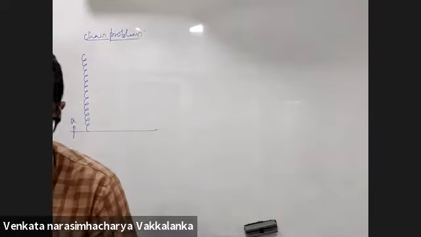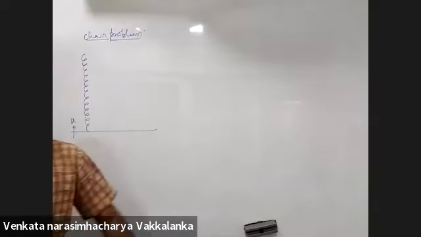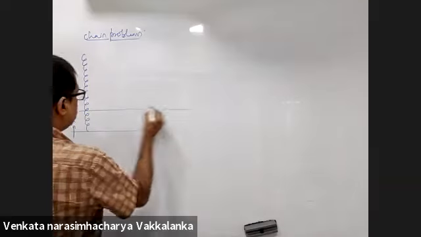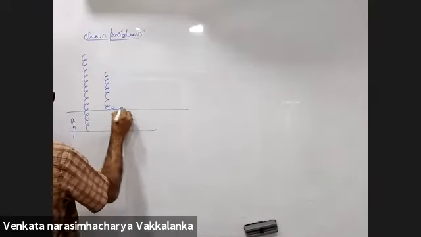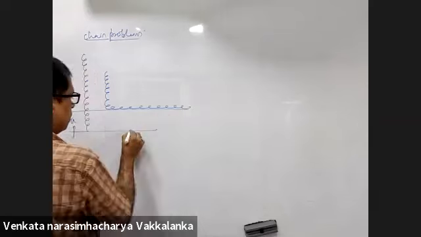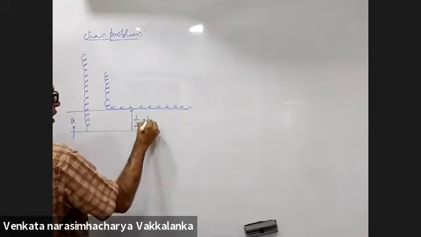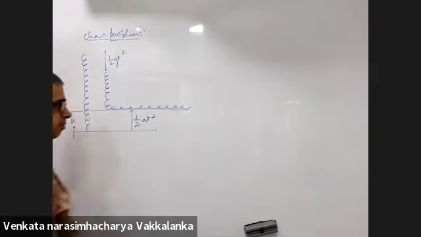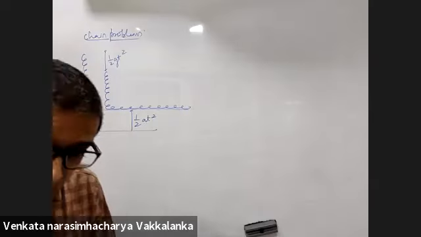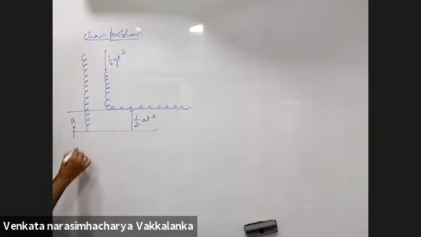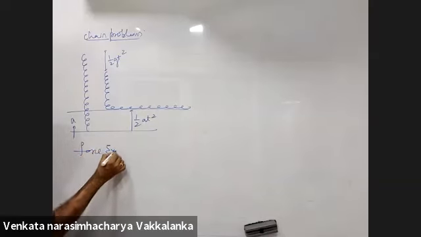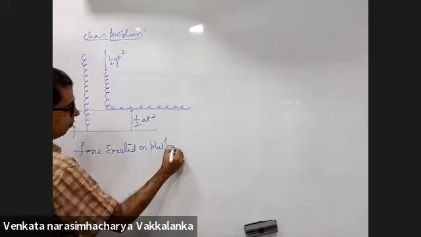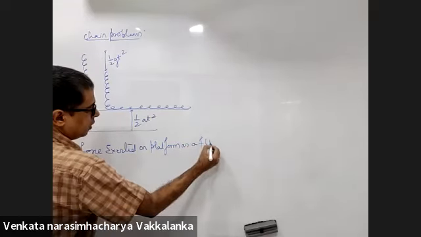Now, what is the question? When the chain is released, the platform starts accelerating upwards. After time t, the distance moved is half a t square. The distance fallen by the chain is half g t square. Now you want the force exerted on the platform as a function of time.